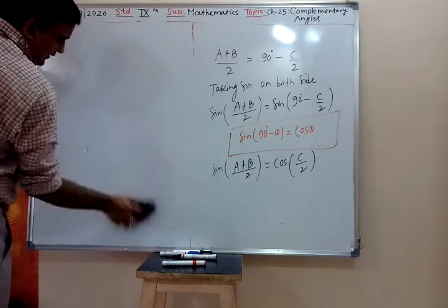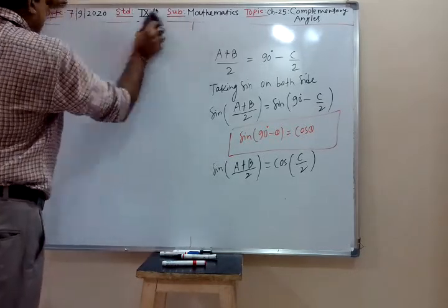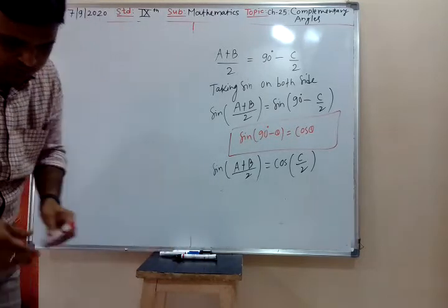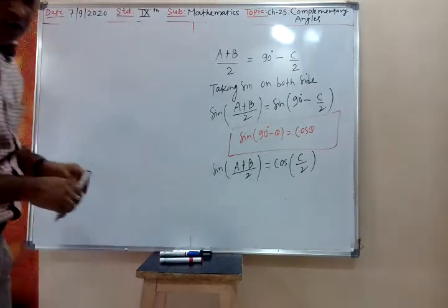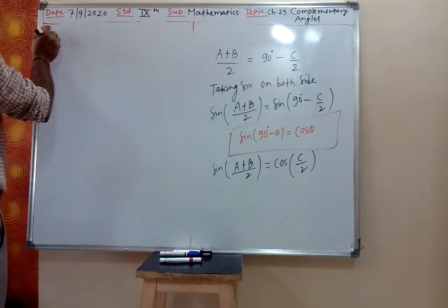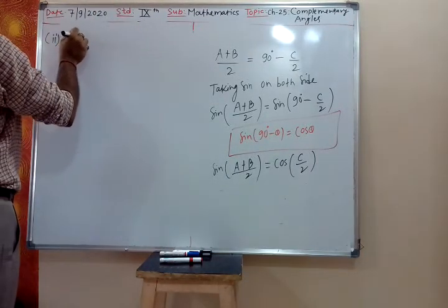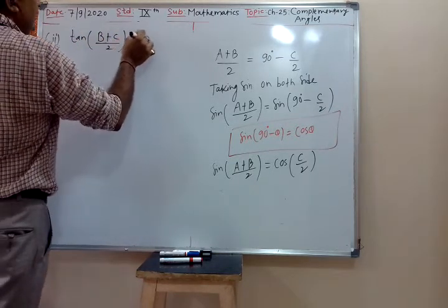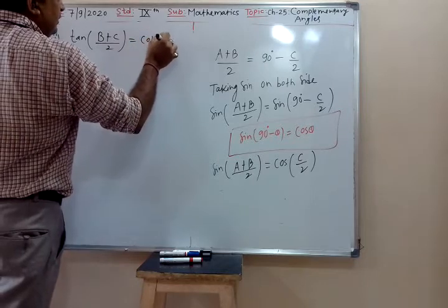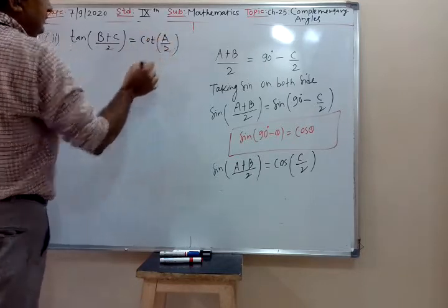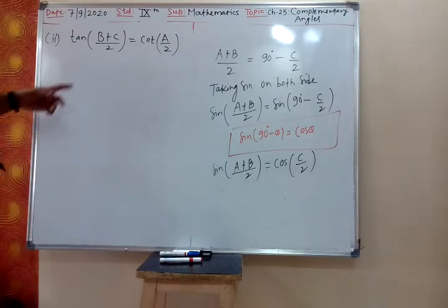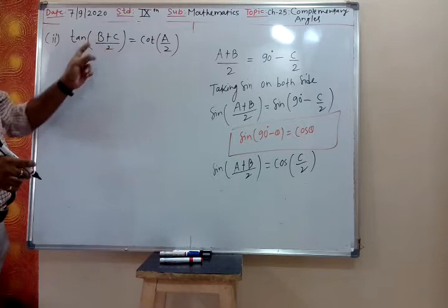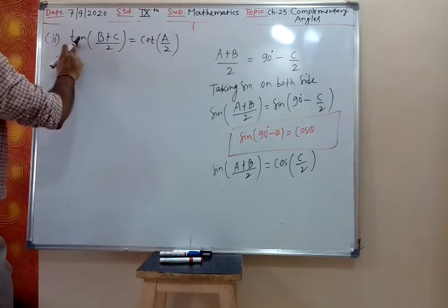Now let us do the second one. In the same way you will solve: tan of (B plus C)/2 is cot A/2. If it is B plus C, then the left angle will be A. Then the complementary function of tan is cot. That you remember.